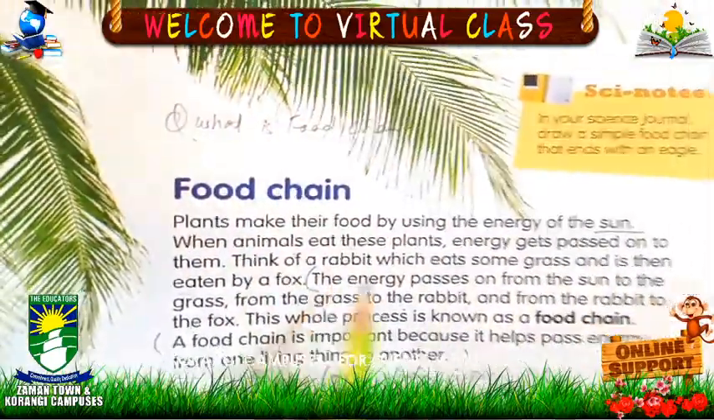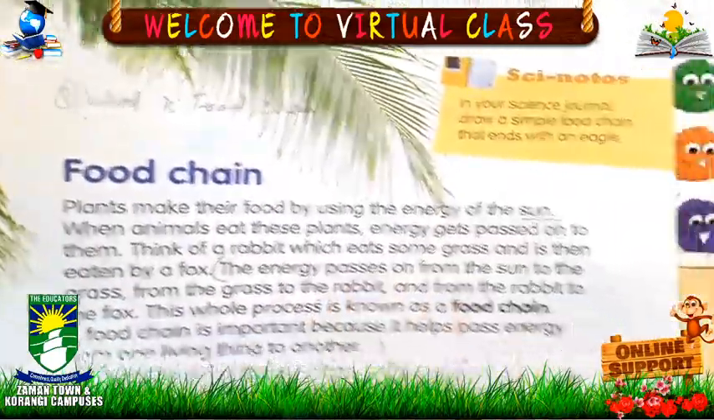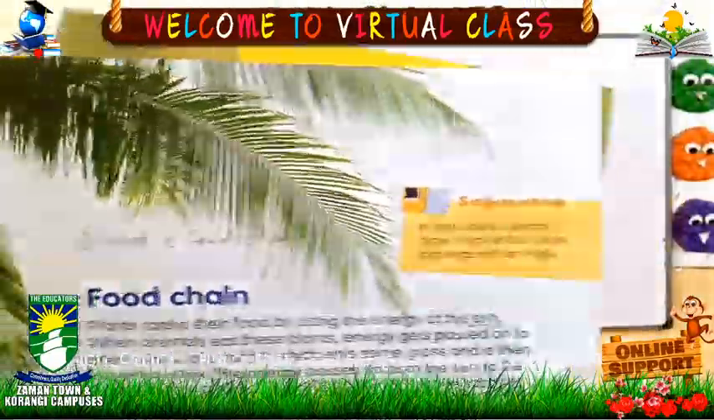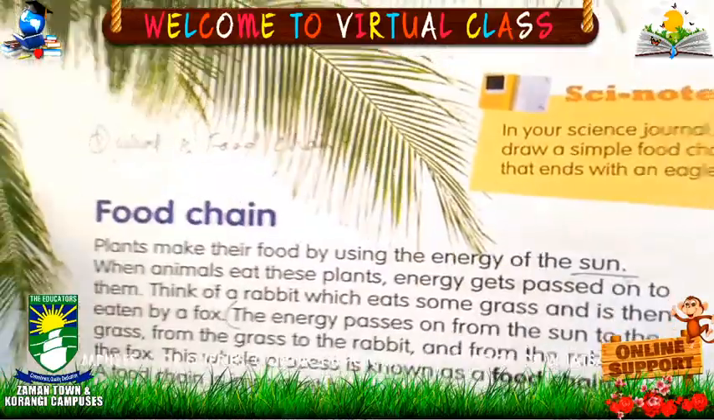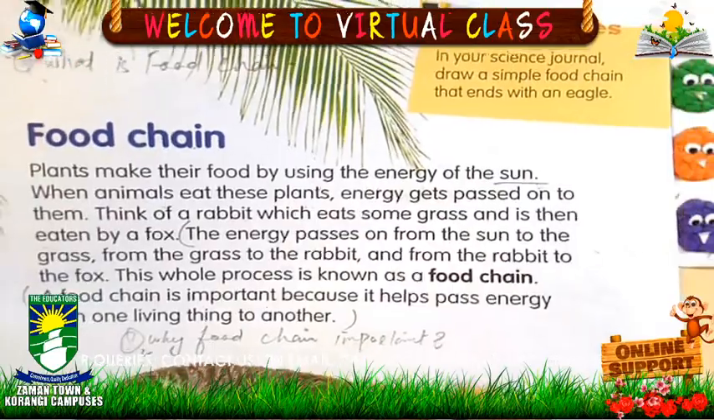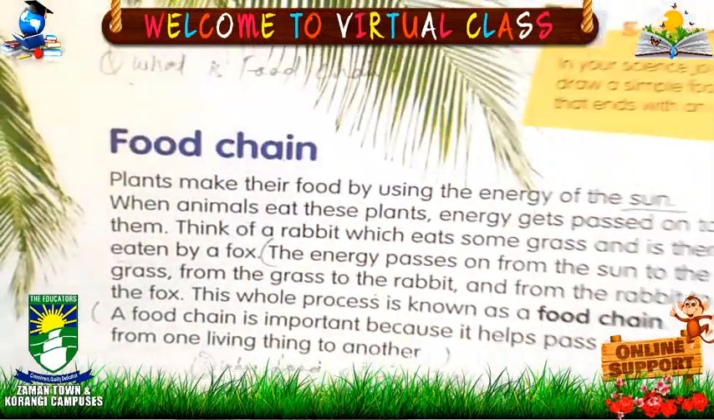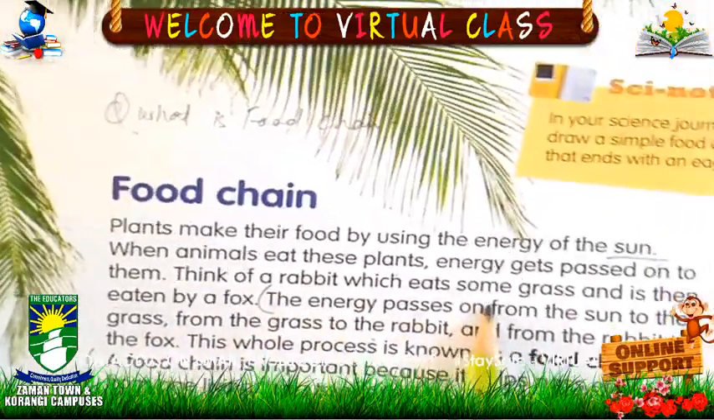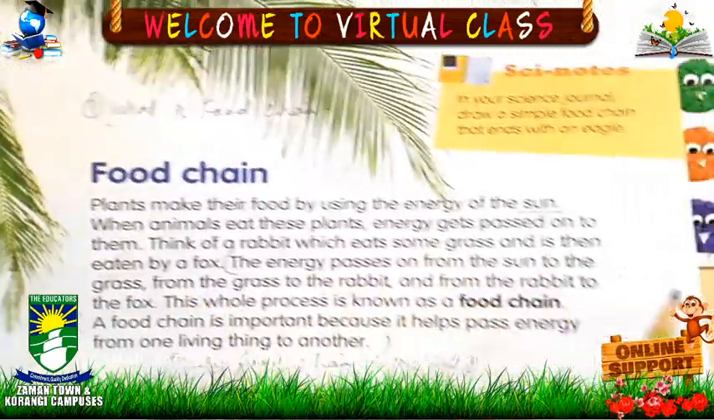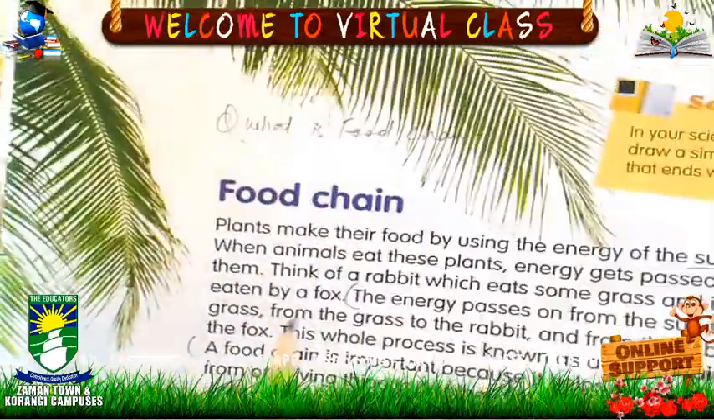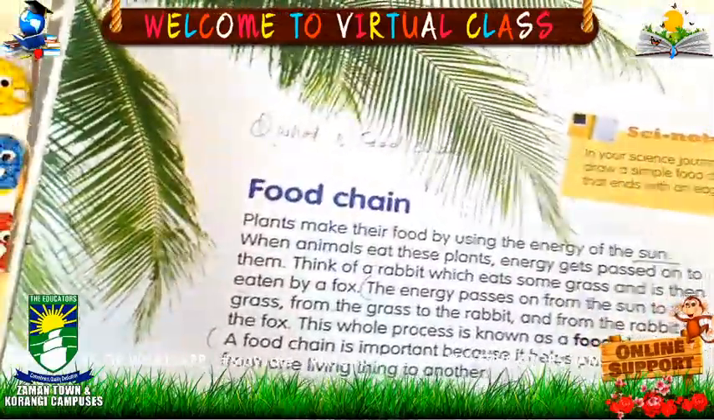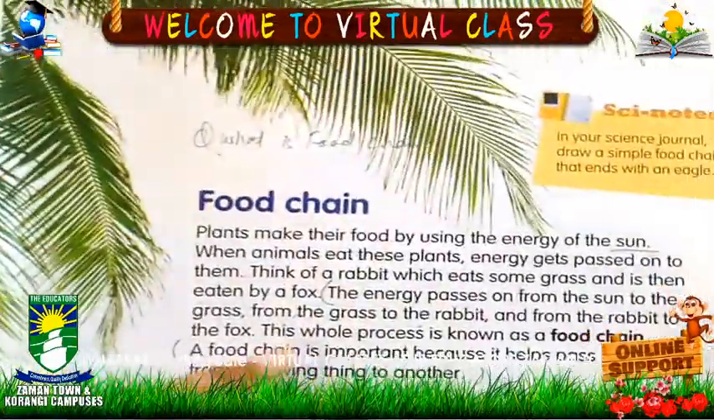Think of a rabbit which eats some grass. If we are taking the example of a rabbit, if a rabbit eats some grass, it means it ate some plant. And we know plants make their own energy. That energy they get from the sun, okay. So that rabbit which eats some grass is then eaten by a fox. And after that the fox eats that rabbit. So again the energy transfers from where to where? From rabbit to fox, okay?